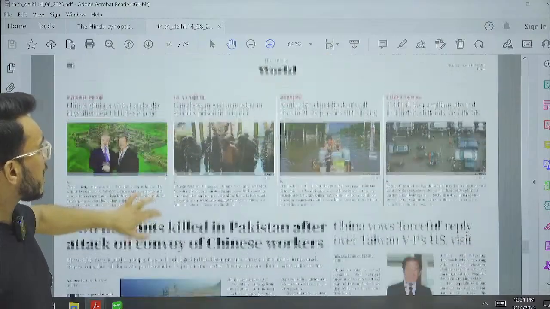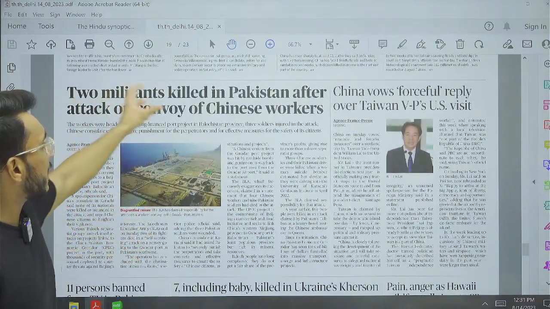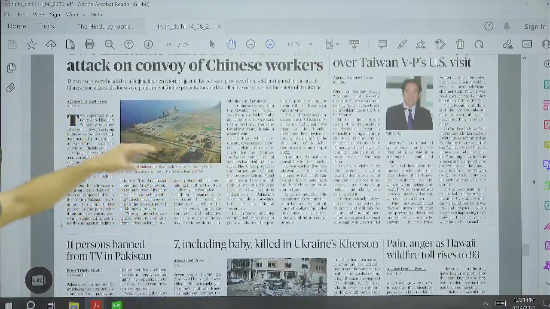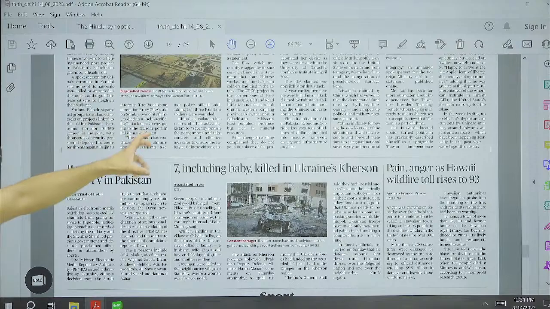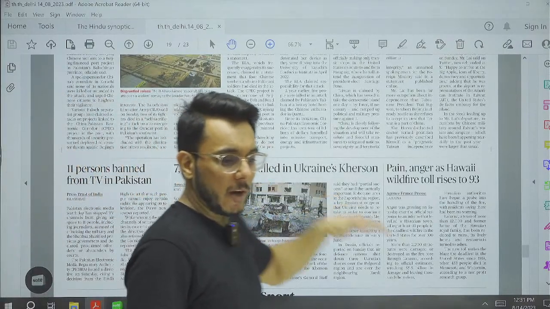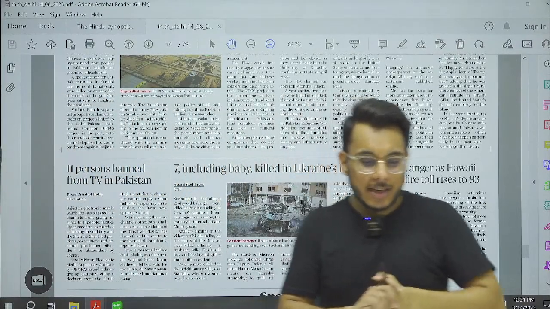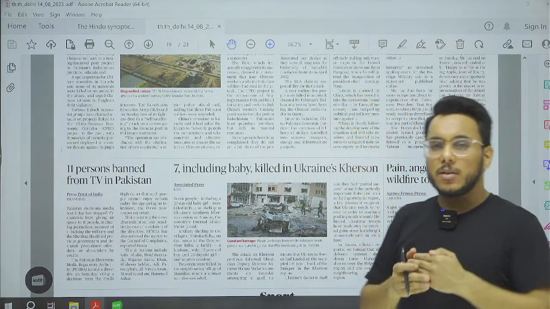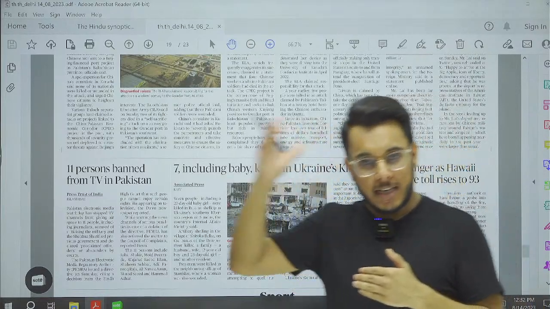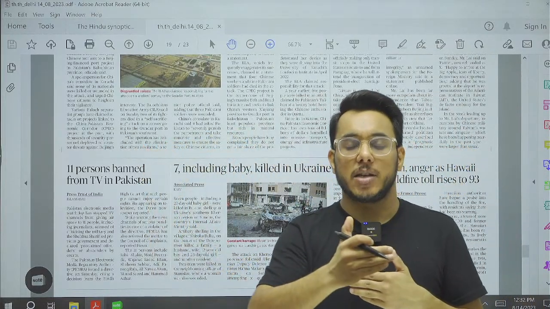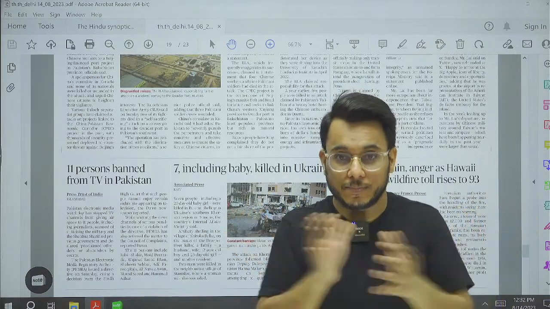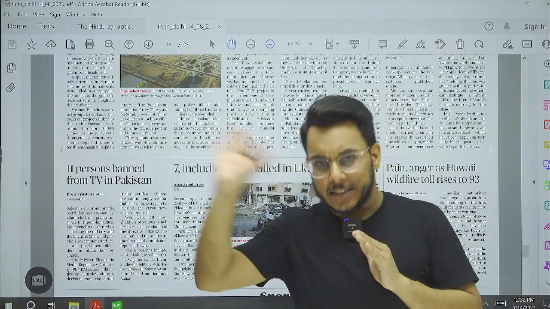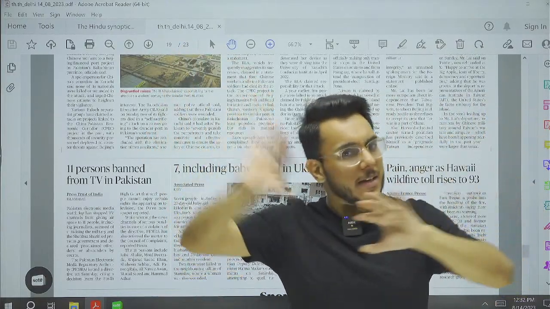Then further we have the world page. On the world page, 2 militants killed in Pakistan. China vows forceful reply over Taiwan VP's US visit. 7 including baby killed in Ukraine's Kherson. So again, moving on, understand this: on this world page, the international page, the articles which pertain to India's foreign policy or India's international interest, or some kind of deal between India and some other country, those you need to see. Developments going on in every country are not important.